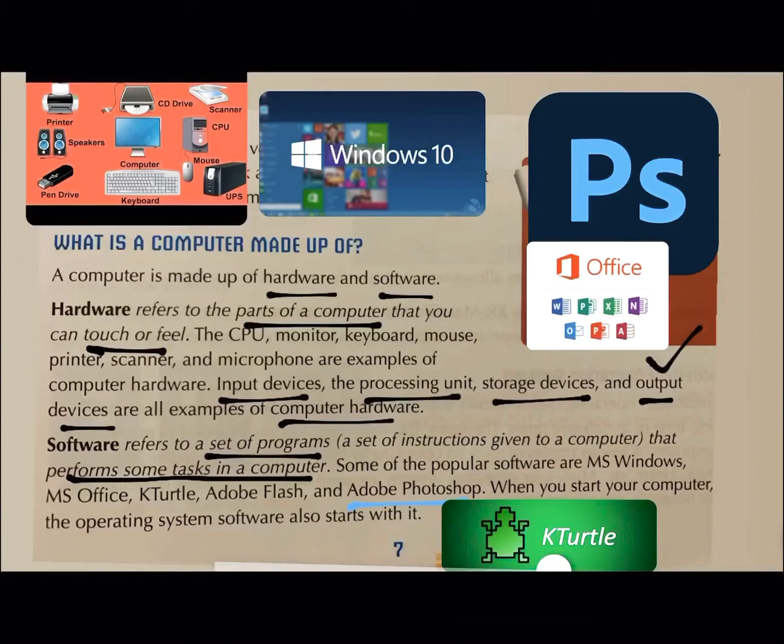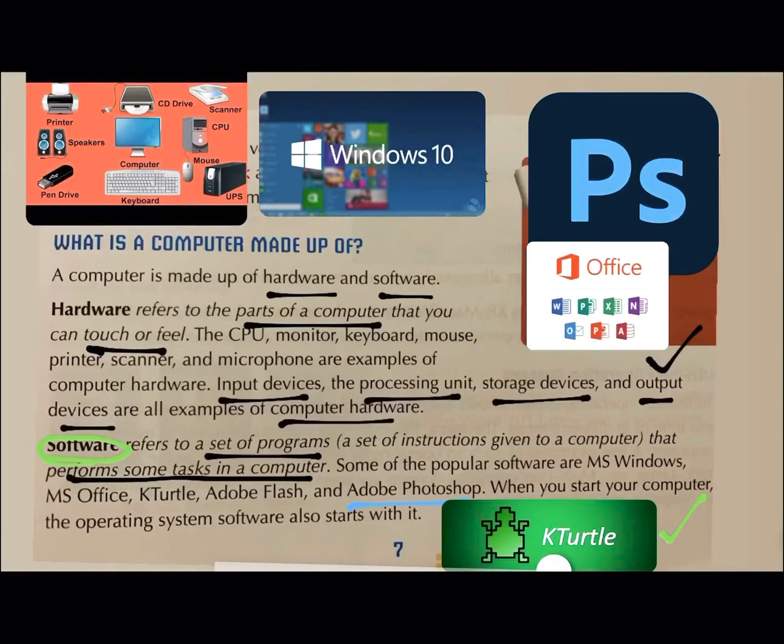If you want to do some programming and you want to know how does that programming commands look on the computer screen, so what do you have to do? You have to install KTurtle, right? So all these are example of what? Software. Okay.